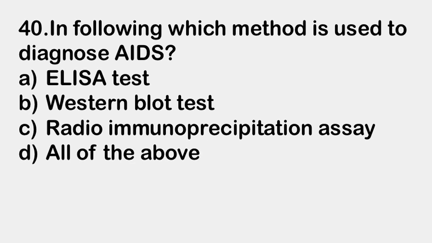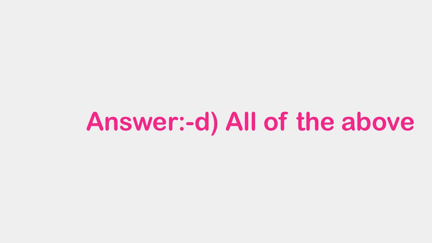Next question. In following, which method is used to diagnose AIDS? A. ELISA test, B. Western blot test, C. Radio immunoprecipitation assay, and D. All of the above. Right answer is D. All of the above.